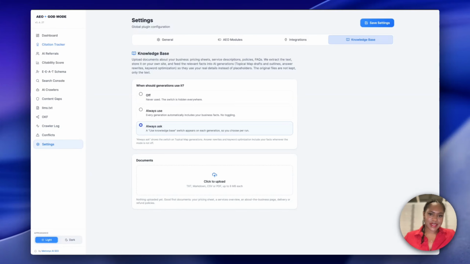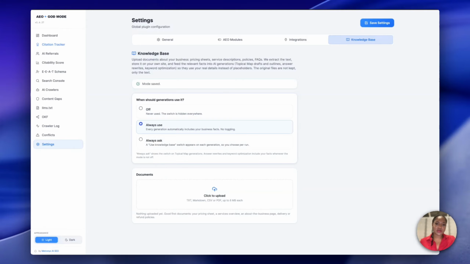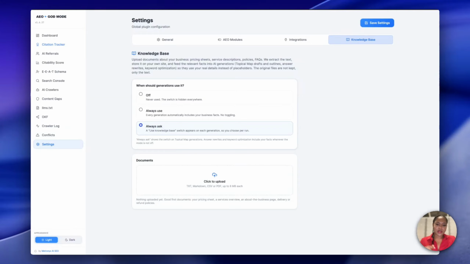It's going to vectorize this data. I don't want to get into too much nerd speak right now, but it takes all of that data and organizes it really well in the background. So when you're generating content, it's pulling from these headings, and it's looking for opportunities to write about that content. So you could have a pricing document, you can have competitor documentation, you can have all the different up-to-date, very specific company knowledge or competitor knowledge, and then you can generate your drafts in faith that it's using that information, not just pure AI. And then of course you can choose whether the documents that you upload are always used, or if it should always ask when generating.